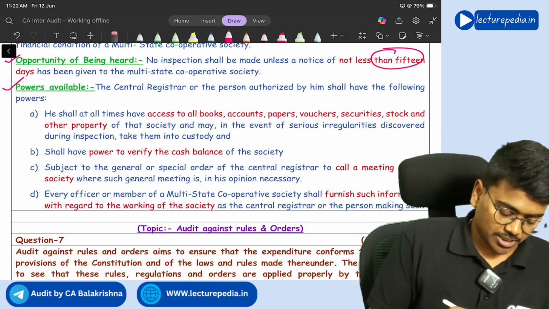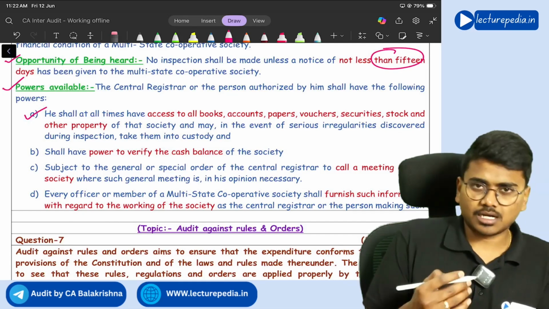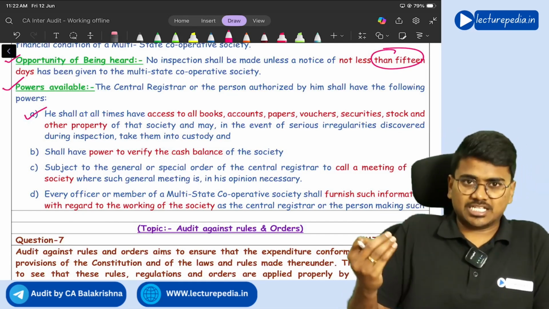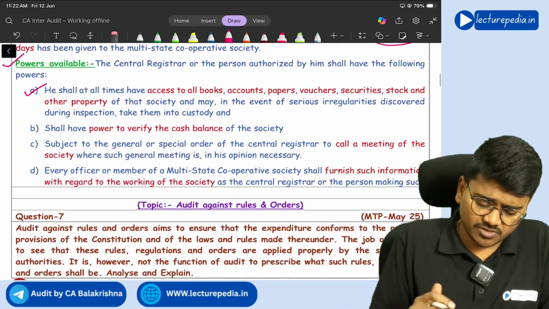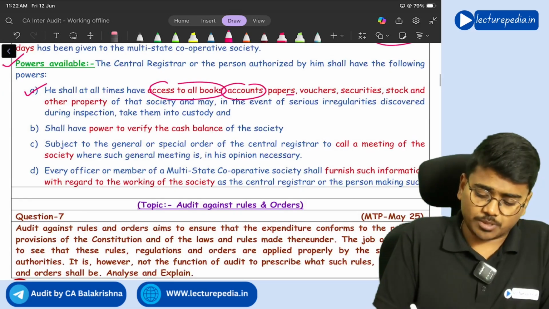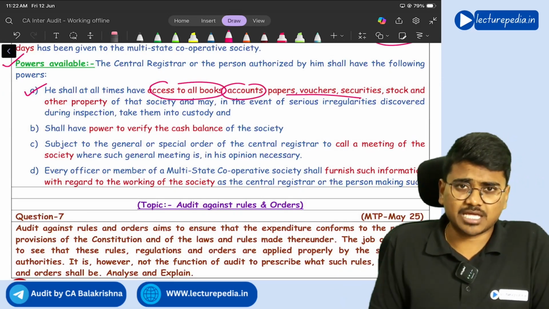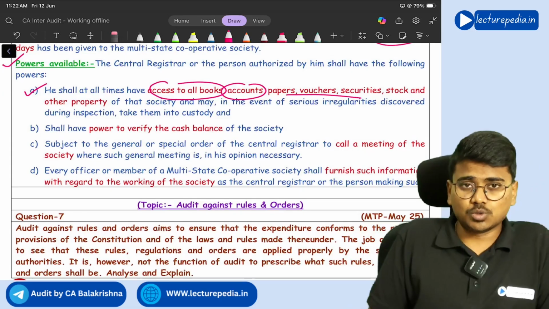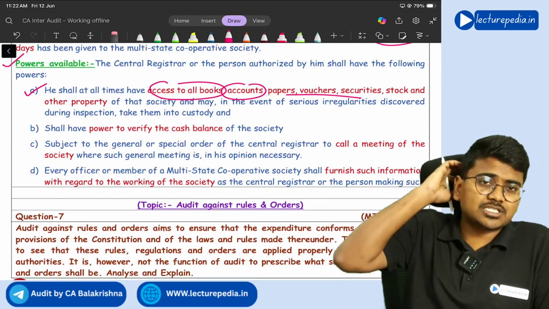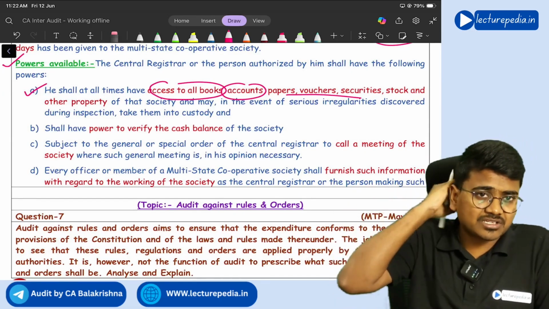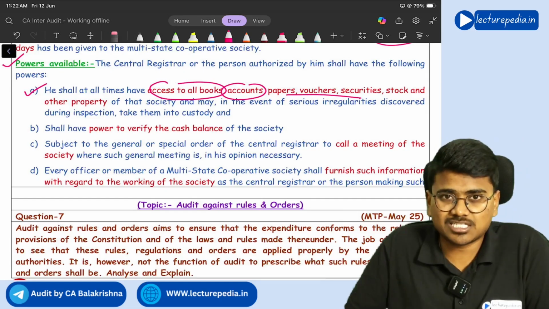Getting it? Yes. Now in inspection, the person who has been appointed to do the inspection will have access to all books, accounts, papers, vouchers, everything, because in order to do the inspection he needs to have access to all these things. Without having access to these things, how can he do the inspection, right?